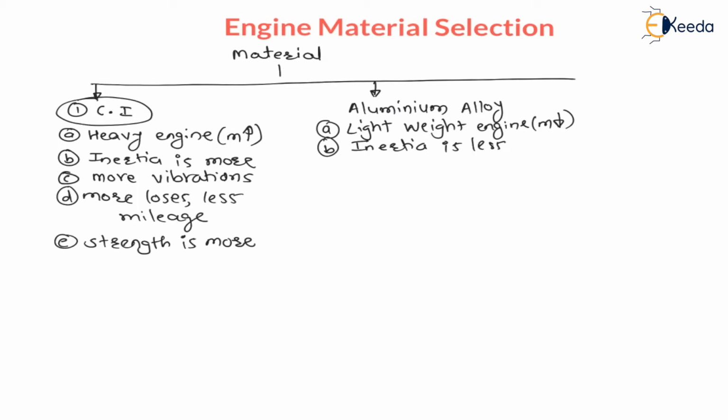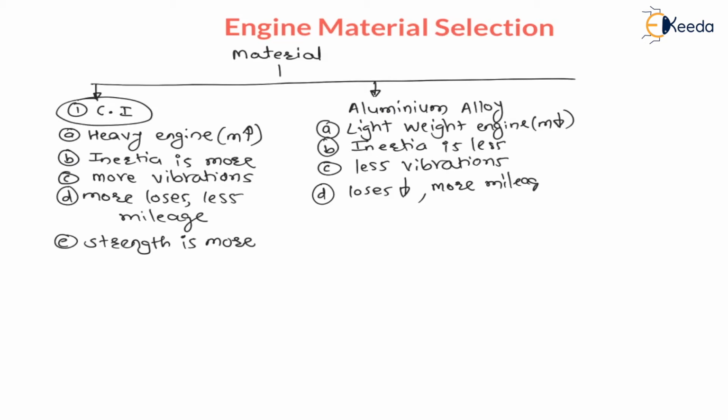Again, as mass is less, inertia is less, therefore there will be less vibrations, and as vibrations are less, losses will be less, hence more mileage.